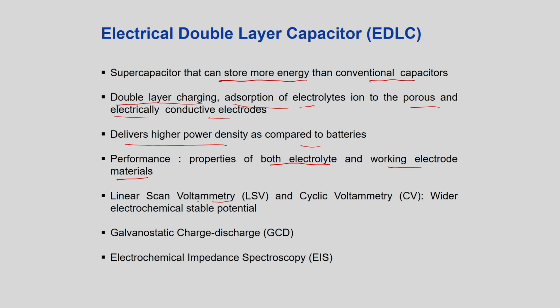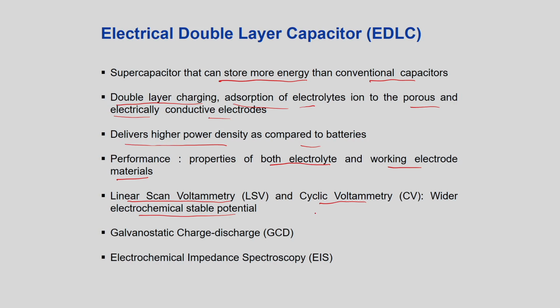Linear scan voltammetry and cyclic voltammetry are the two important aspects which we define in order to have an electrochemical stable potential. You want to find out whether this particular capacitor is stable or not. So, you do a linear scan voltammetry. You can find out till what extent it is stable, within what range of voltage it is stable.